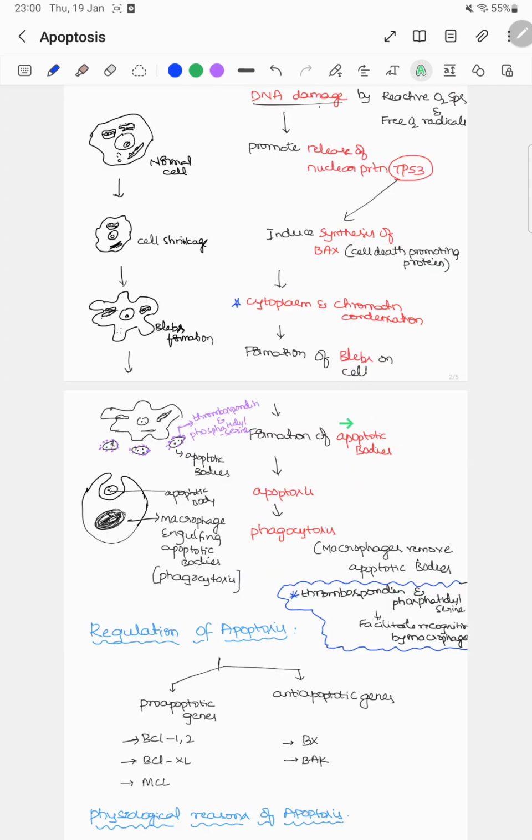Here, apoptotic bodies bring macrophages by producing thrombospondin and phosphatidylserine on their surface. A normal cell undergoes shrinkage that further forms blebs on its surface, which results in separation called apoptotic bodies. These apoptotic bodies have thrombospondin and phosphatidylserine on their surface that attract the macrophages and further result in engulfment by macrophages, that is known as phagocytosis.